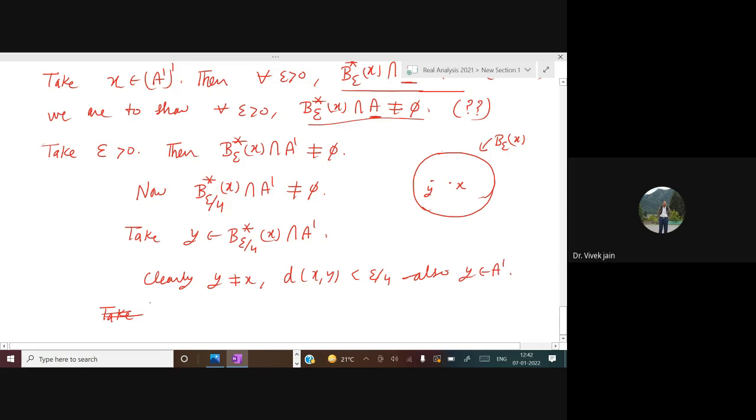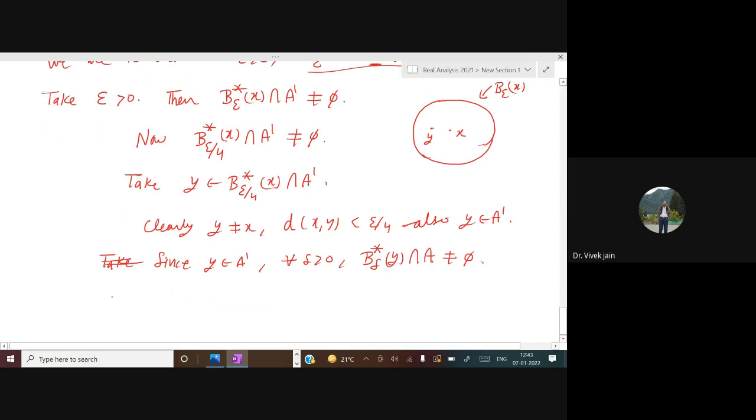Now apply the definition of A dash. Since y is in A dash, so for all delta greater than 0, B delta y star intersection with A is not equal to empty set. Is it okay? Because yes, y is in A dash. So if you take any ball around y and you remove y in that ball, it will always intersect A.